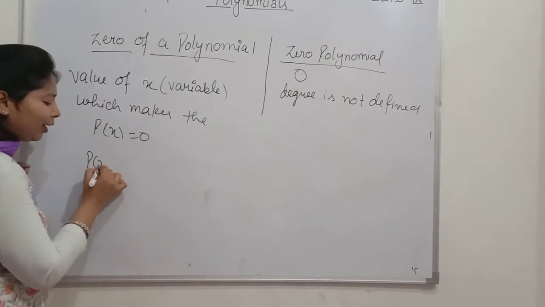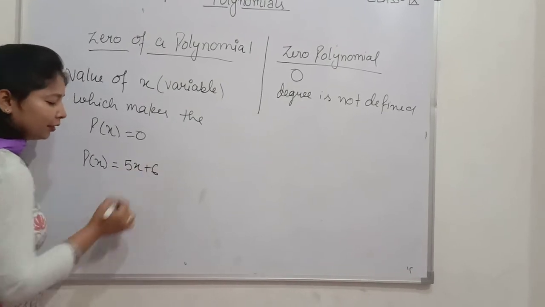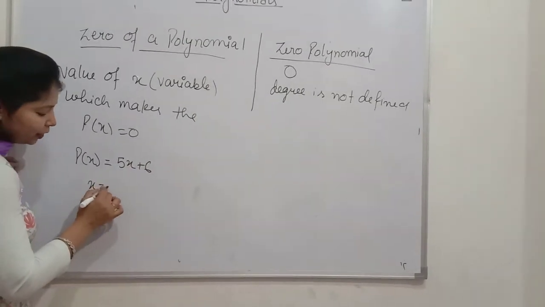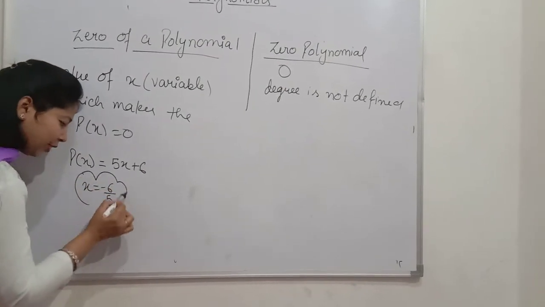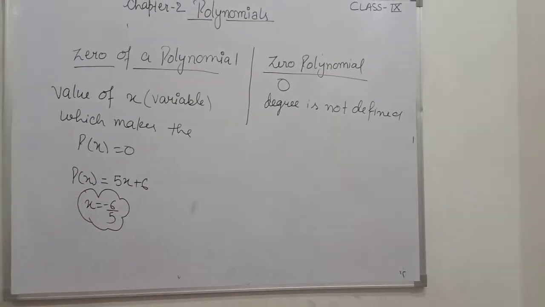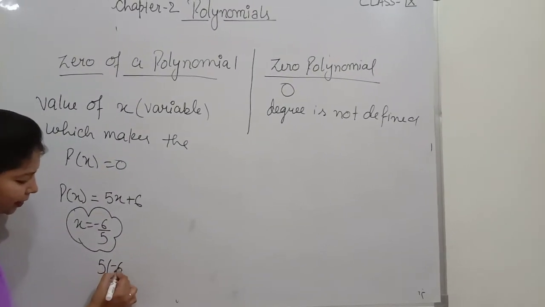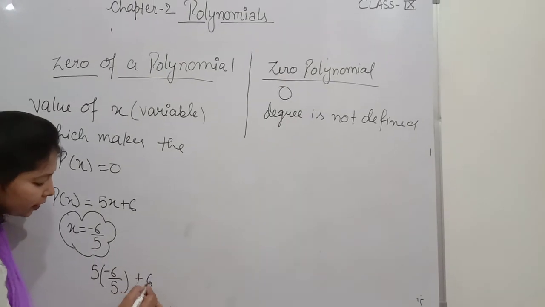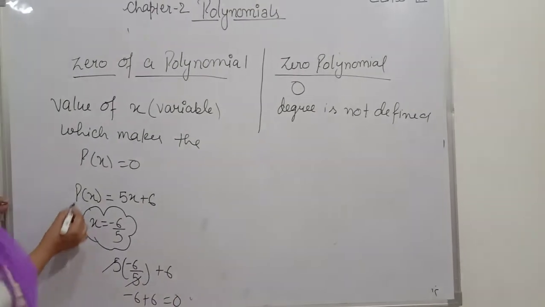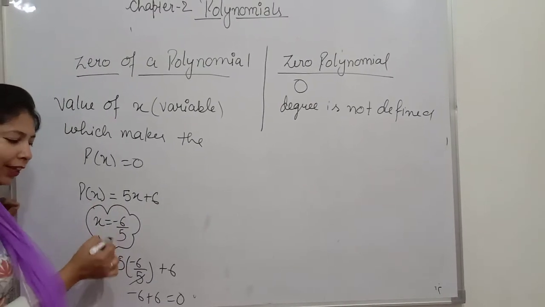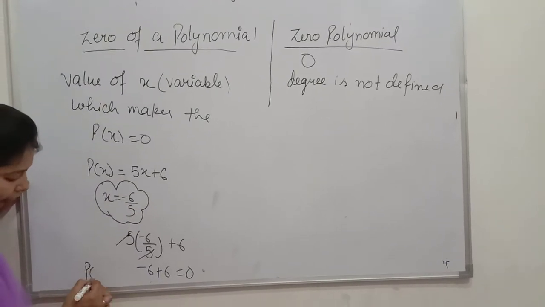For example, I have an expression 5x plus 6. Now if I check x is equal to minus 6 by 5, let us check whether this value makes the polynomial zero or not. अब क्या करेंगे? हम यहाँ पुट करेंगे minus 6 upon 5 plus 6. देखिए what happens, it's minus 6 plus 6, it becomes 0. Now x is equal to minus 6 by 5 is the value which makes the whole polynomial 0.